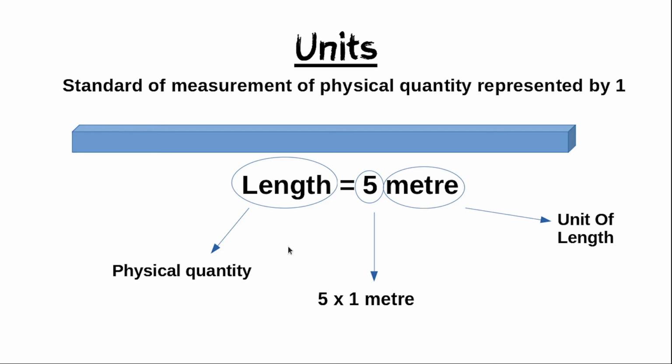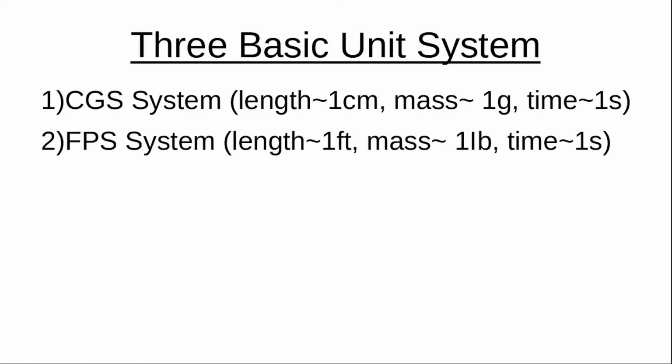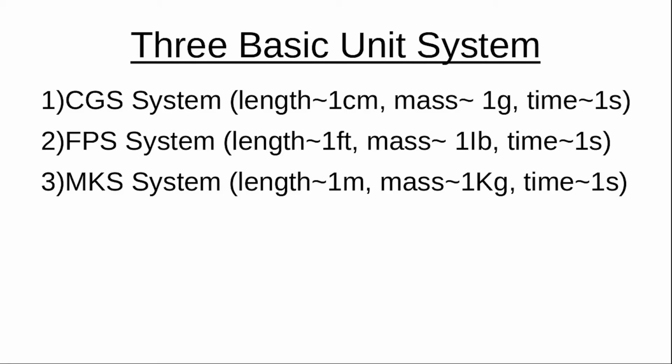There are mainly 3 basic unit systems that have been used. These are CGS system, FPS system, and MKS system. In CGS system, unit of length is taken as 1 centimeter, unit of mass as 1 gram, and unit of time as 1 second. In FPS system, unit of length is 1 foot, unit of mass is 1 pound, and unit of time is 1 second.